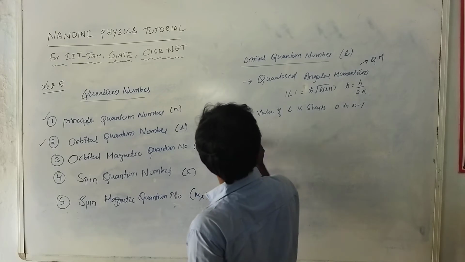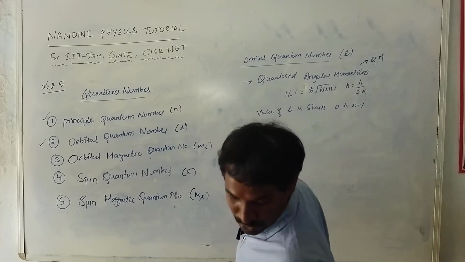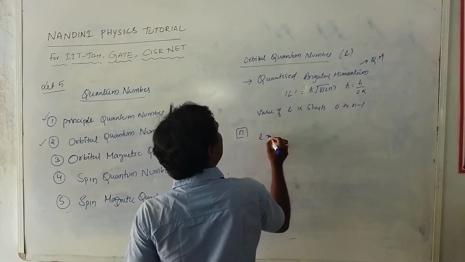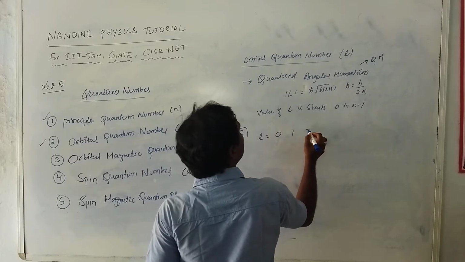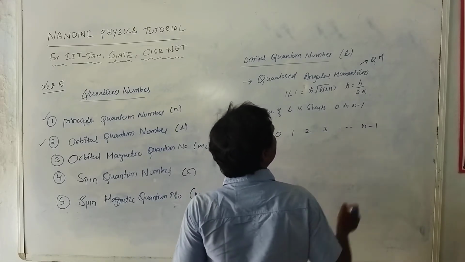Suppose you consider the nth state, then L starts from 0, 1, 2, 3, and so on up to n minus 1.